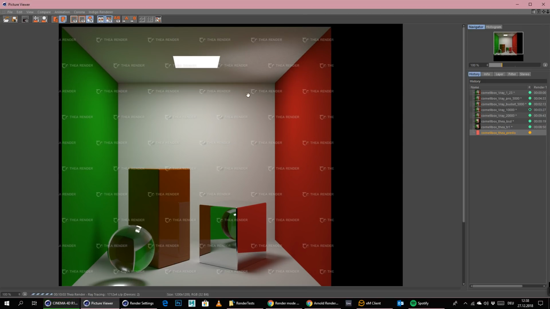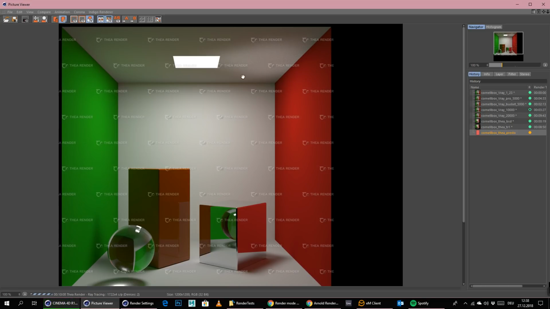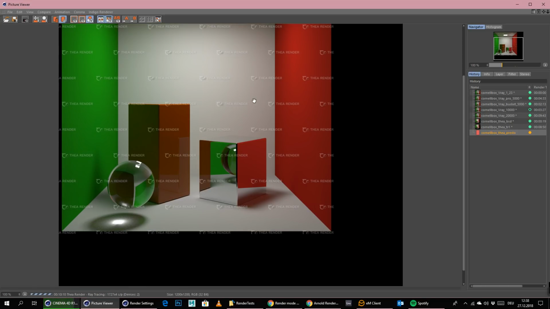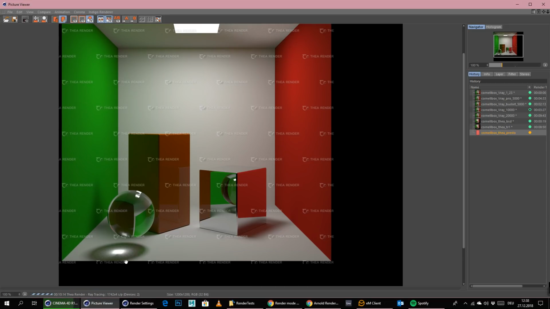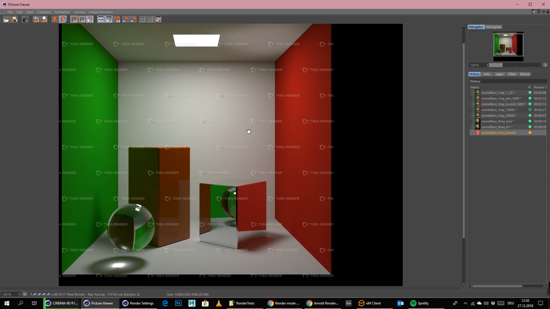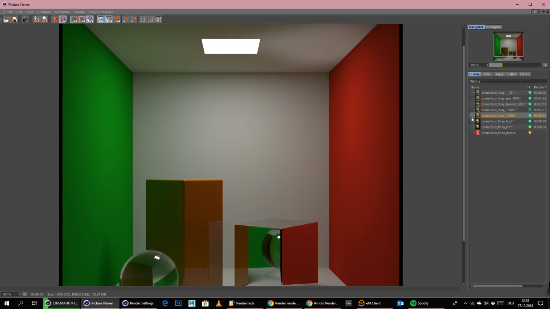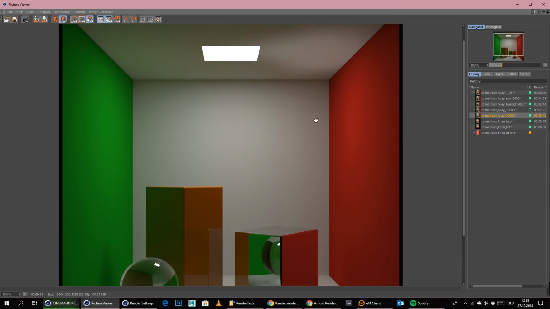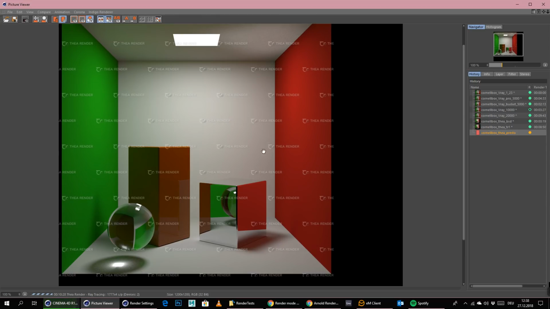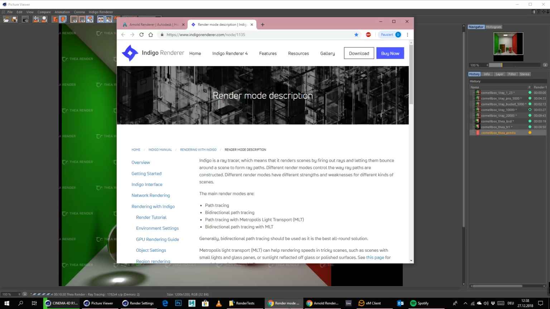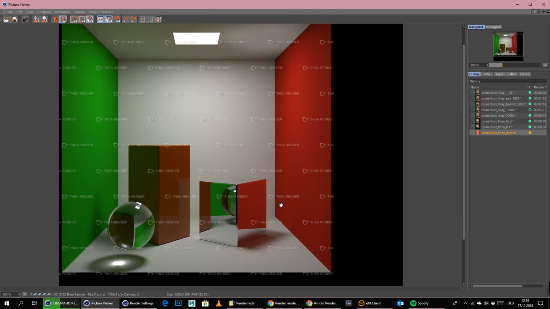And Thea, with a lower resolution, which is not even 1200 by 1200, is still working to clean up this noise. I guess something between 15 to 20 minutes, probably 20 minutes, to make this completely clean. Also here in the caustics. And this is GPU and CPU rendering at once. Vray only rendered this on the CPU, so that's also a big difference, I think. So yeah, that's it. The last mode in Thea we will not even touch because it's something for more complicated scenes and stuff like that.